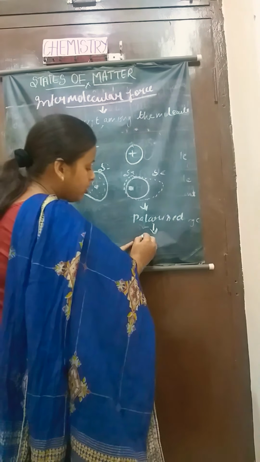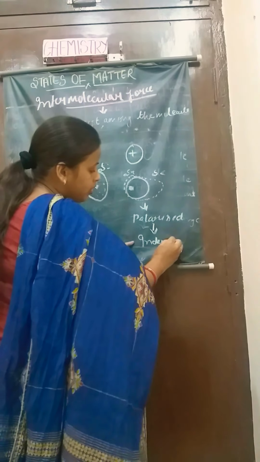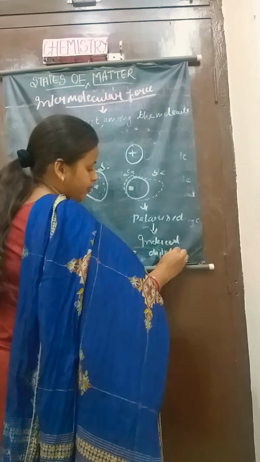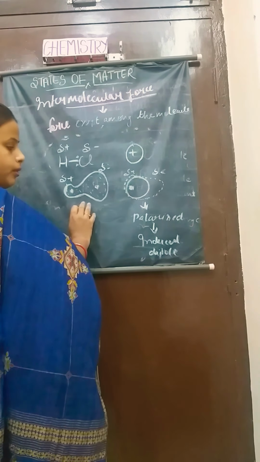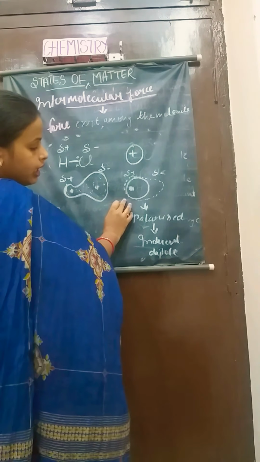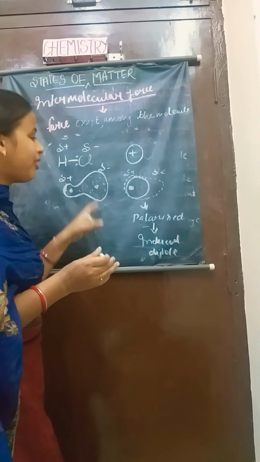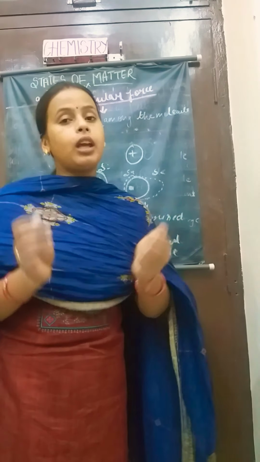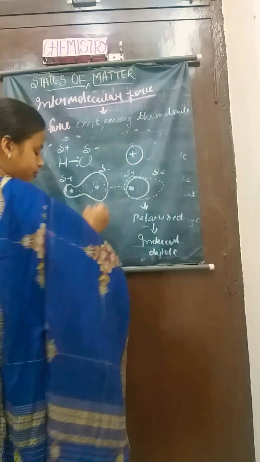Okay, so here the molecule gets polarized and we get an induced dipole. This dipole will attract the induced dipole, and the interaction between the dipole and induced dipole is called the dipole-induced dipole force.